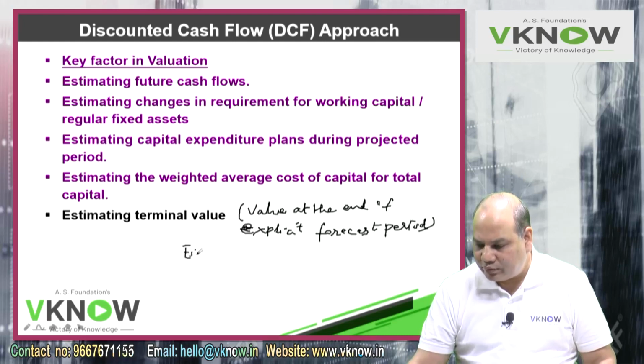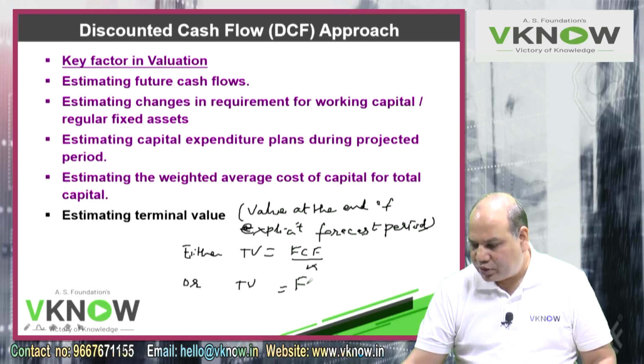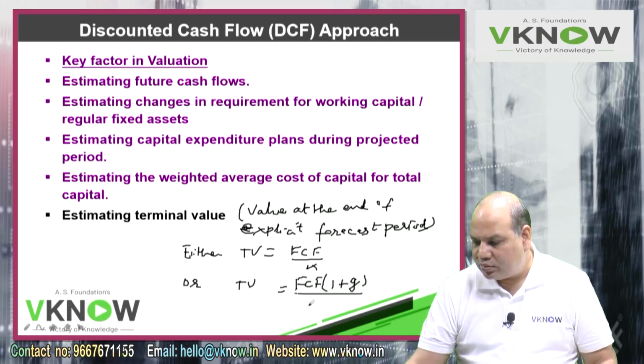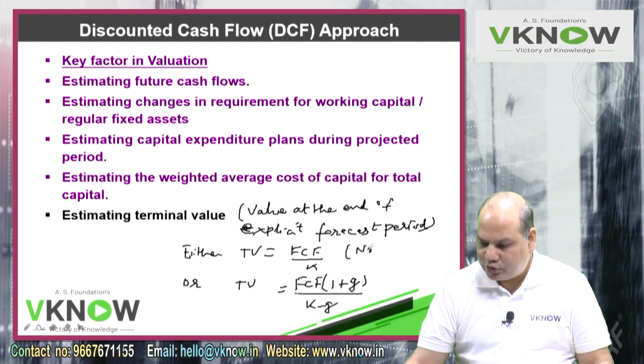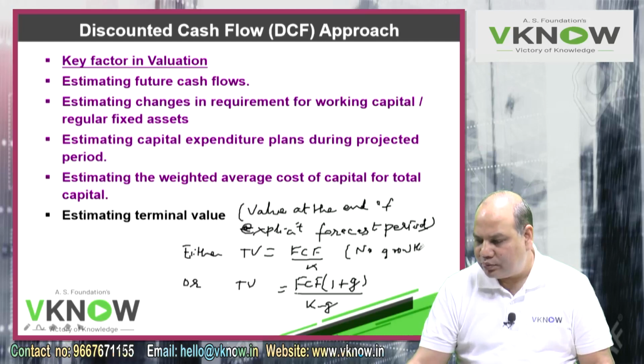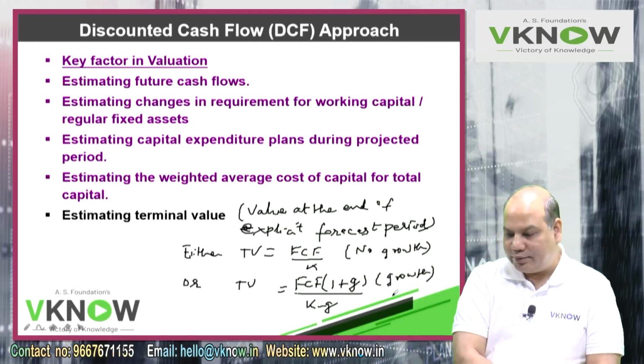So either terminal value is FCF upon K, or terminal value will be FCF into 1 plus G by K minus G, if it is growing at a constant rate. This is the no growth formula, already you know from time value of money, and this is the growth formula, but growth should be at a constant rate.